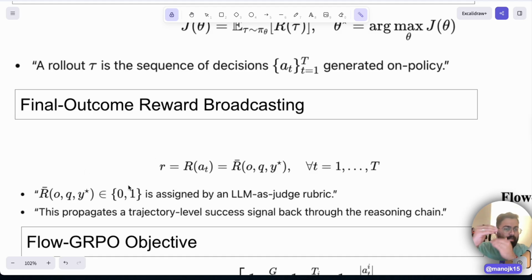But what happens when there are multiple turns? There are small turns, as we saw in this particular multi-agentic system, so how do we give rewards to each and every turn, basically telling that step 1 it did right, step 2 it did wrong, but step 3 it did partially right? So we need to give turn-by-turn broadcasting of rewards.